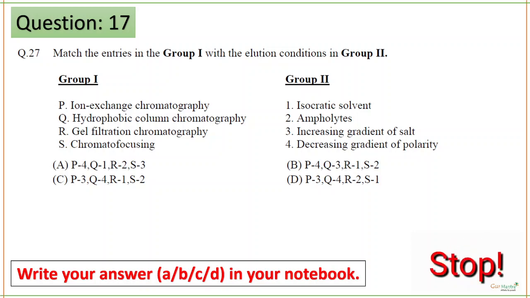The correct answer for this question is option C. Let's go with the simplest one. The simplest one is hydrophobic column chromatography, because it will depend upon the polarity. Next is ion exchange chromatography, that is for increasing gradient of salts, because ions are present in that. Next is gel filtration chromatography, where isocratic solvents will be used. Next is chromatofocusing, and for that you will use ampholytes.